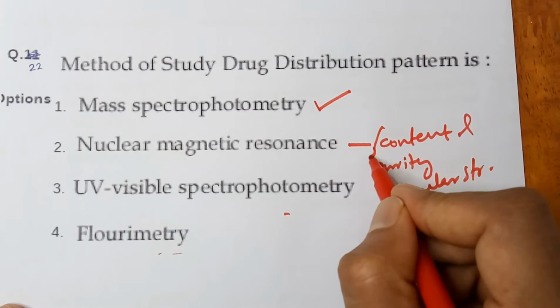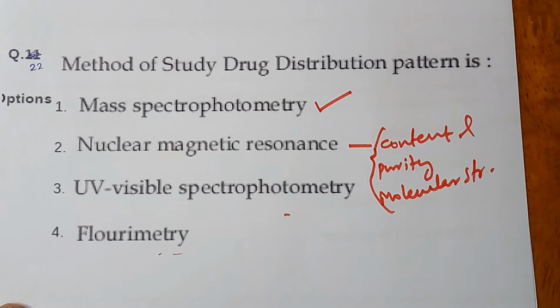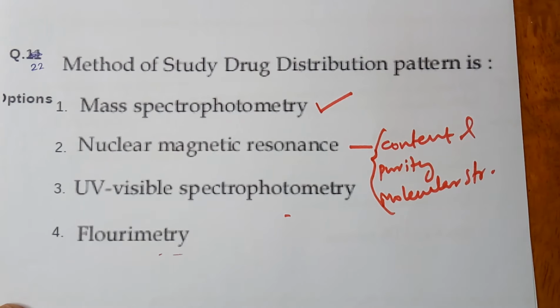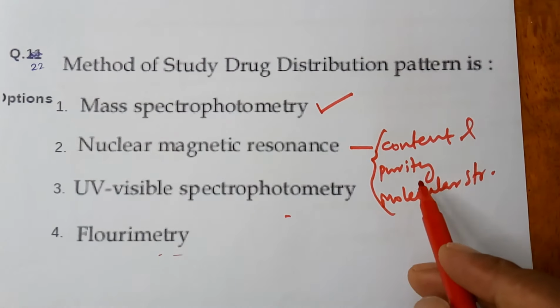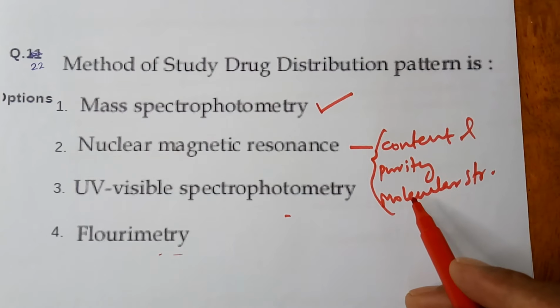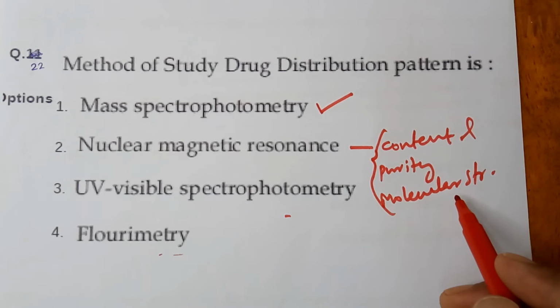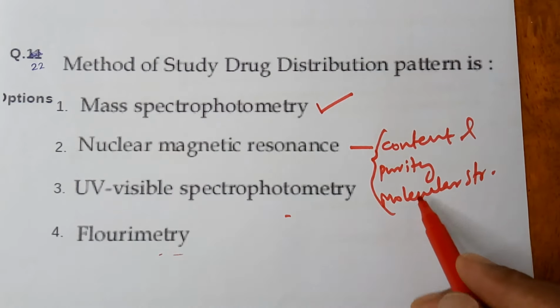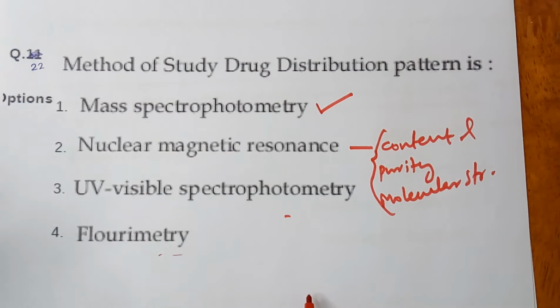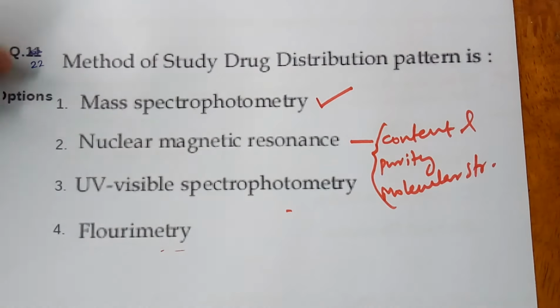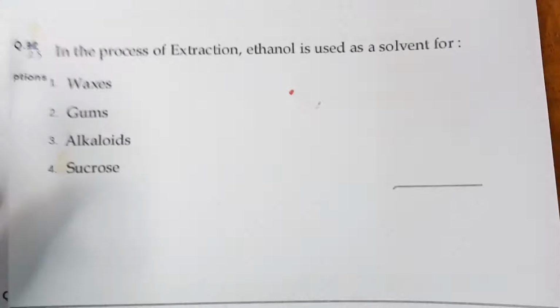NMR spectroscopy technique is used for this purpose, for the content, and also for the purity of the analyte, means purity of the sample given, and also the molecular structure of the sample. For this purpose, NMR spectroscopy is used. Now we are moving to question number 23.